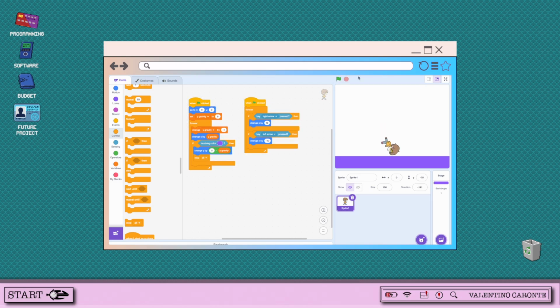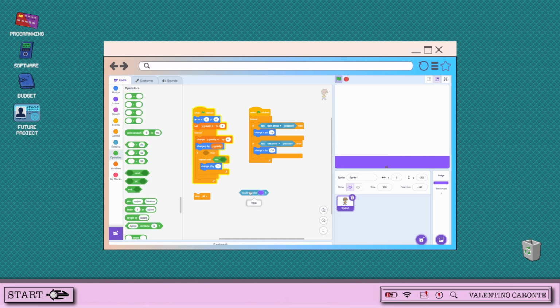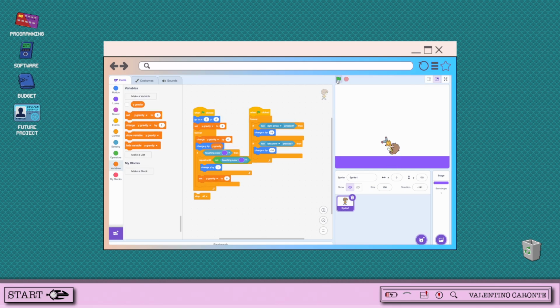We want the character in the game to repel off the floor. We do this by making the color purple the color that the program recognizes as not wanting to interact with the character. Of course, this is going to be in the Sensing tab because it deals with interaction between sprites or the player character.